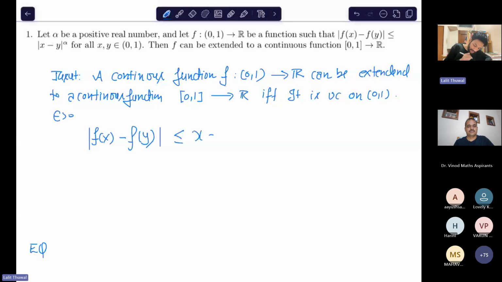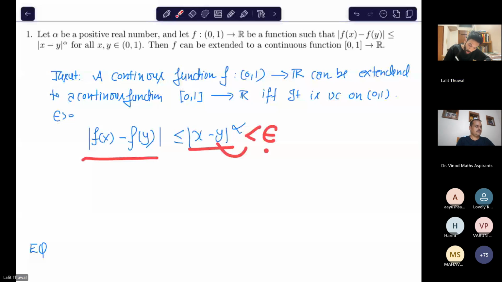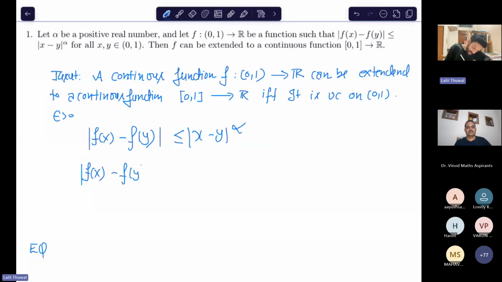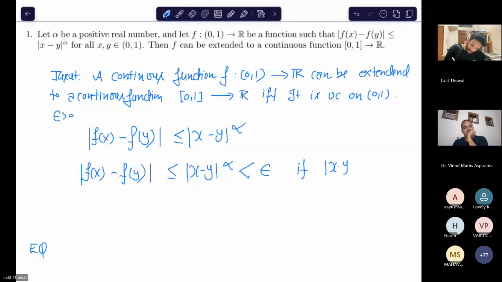Then |f(x) - f(y)| is less than |x - y|^alpha, and this is less than epsilon if |x - y| is less than epsilon to the power 1 over alpha.